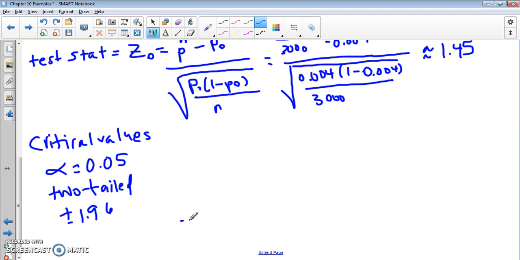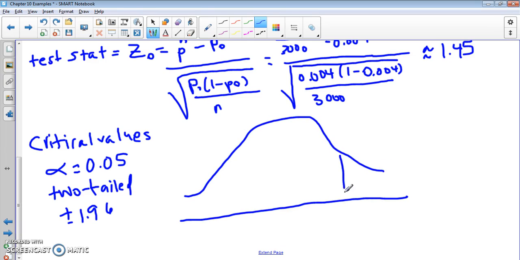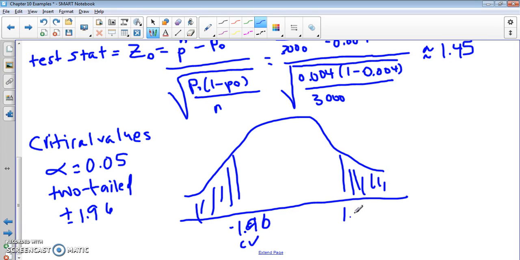So we have our critical region here. This is negative 1.96, so the critical value, and positive 1.96. And then we have our test statistic here as 1.45. That's going to fall here.